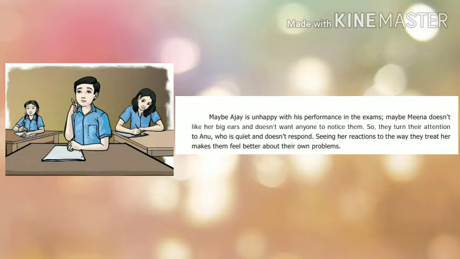So what they are doing is turning their attention towards Anu, because Anu is very quiet and does not respond to anything we tell her. They are putting their problems on a quiet, innocent person.